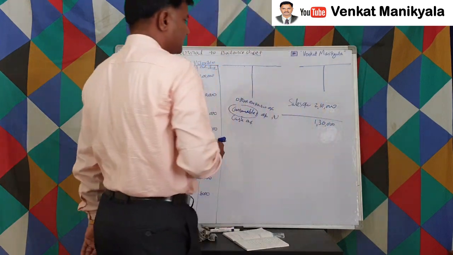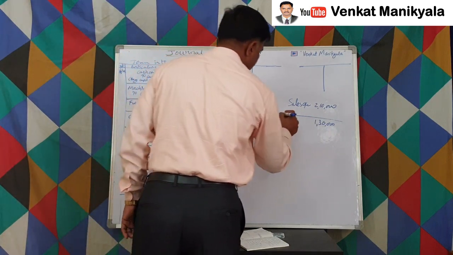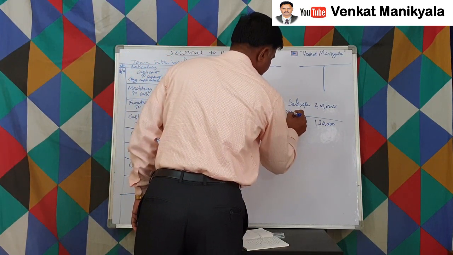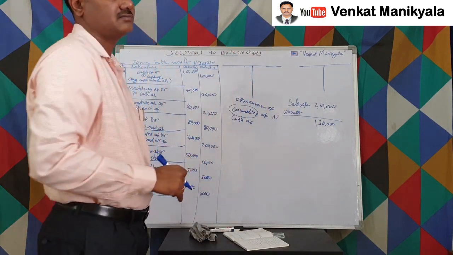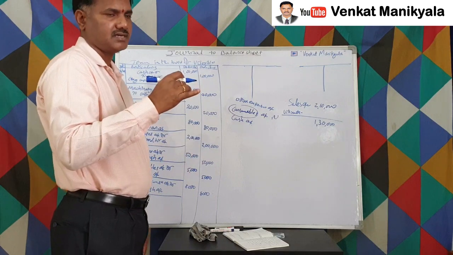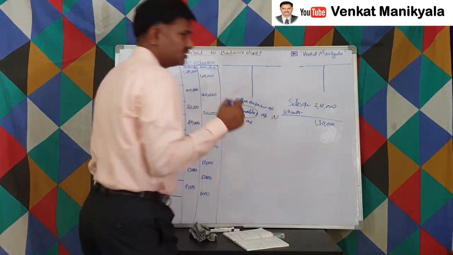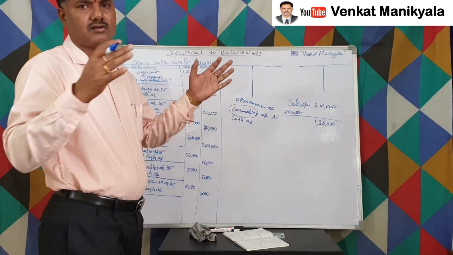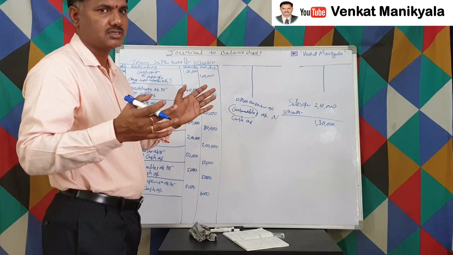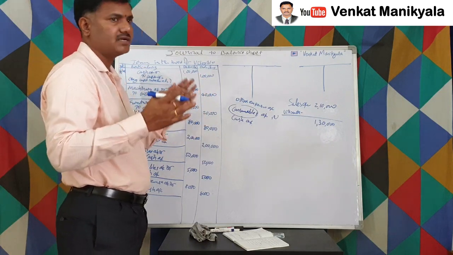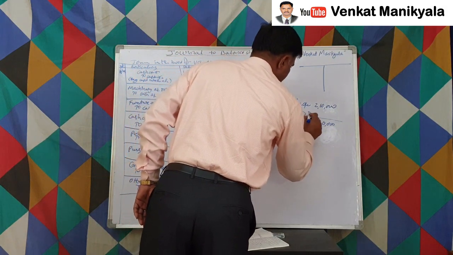For the 2,10,000, we made credit sales, that is to Vikrant and Co. Again I said Vikrant is in the subsidiary ledger, the sub-ledger, right? Sub-ledger Vikrant account. But as far as the general ledger is concerned, we classify all those debtors, the customers, into one common account, that is the debtors account.